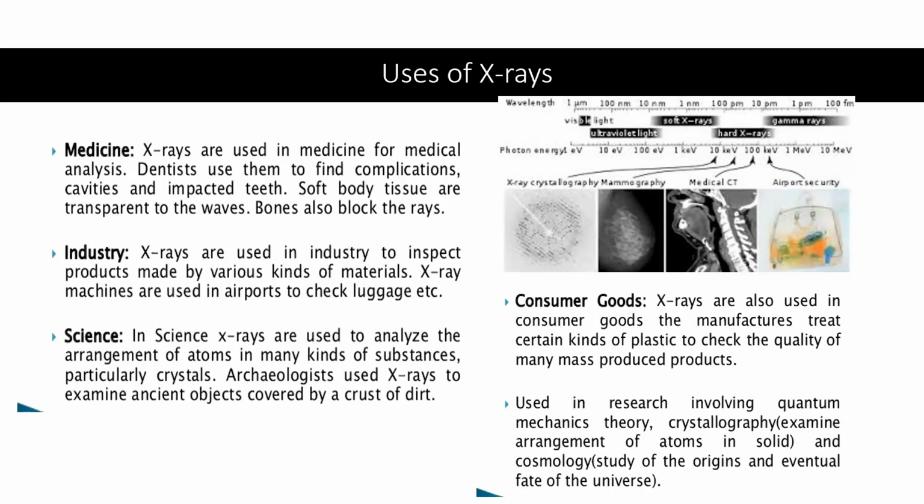If there are black holes somewhere, at a particular distance from there, there will be X-rays. So in astronomy also, there is use of X-rays. In many areas of science, X-rays are used. So there are applications of X-rays.